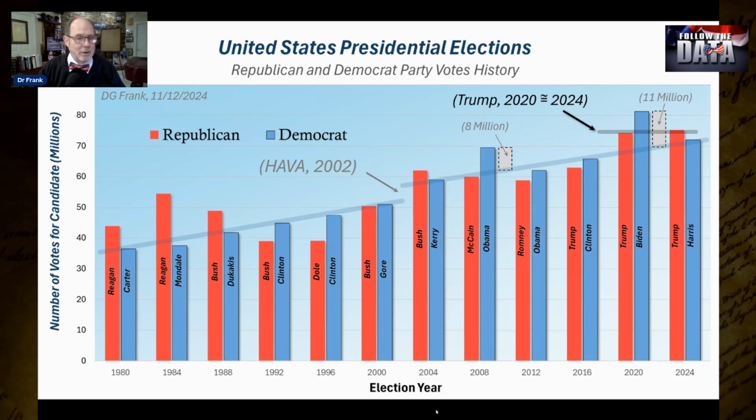Second, despite all their efforts, the Republican Party was not able to increase their turnout substantially. Sadly, again, the Republican Party has failed to deliver. Fortunately for us, Donald Trump did deliver again.